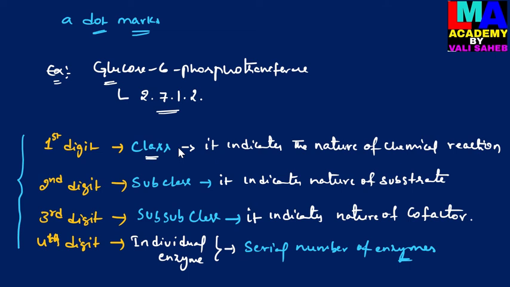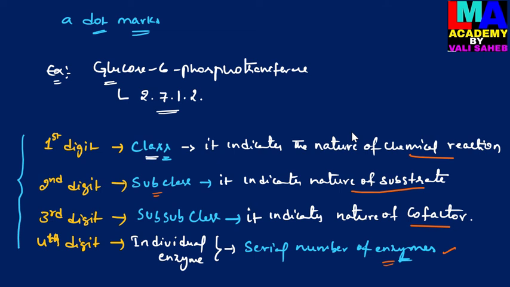In the enzyme code, the first digit denotes the class, and it indicates the nature of the chemical reaction. The second digit denotes the subclass of the enzyme, which indicates the nature of the substrate. The third one, also a subclass, indicates the nature of the cofactor. And the fourth digit denotes the individual enzyme, indicating the serial number of the enzyme in its particular subclass. So this is about the enzyme code.